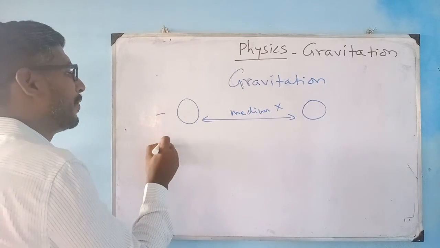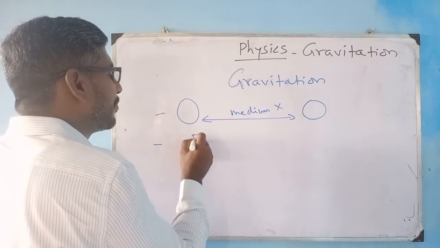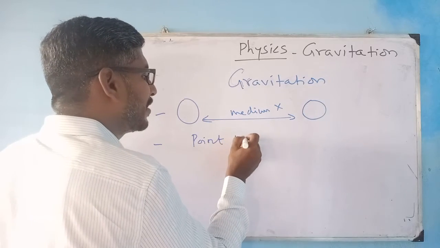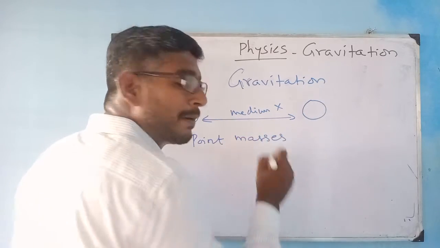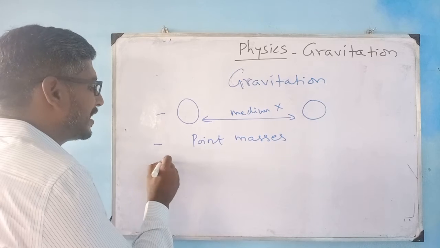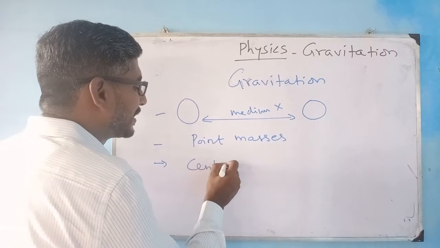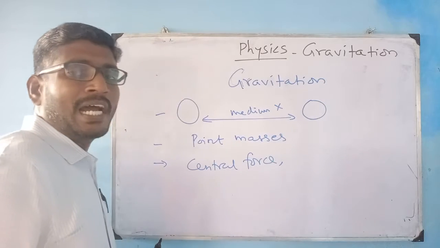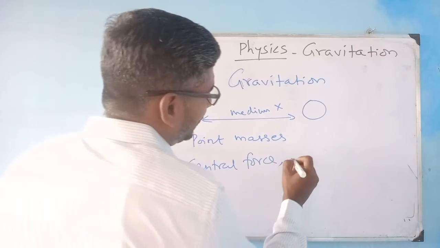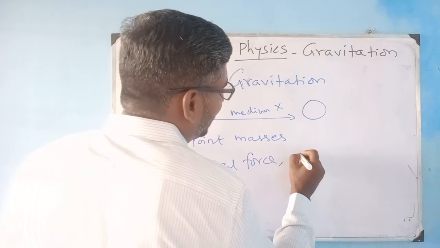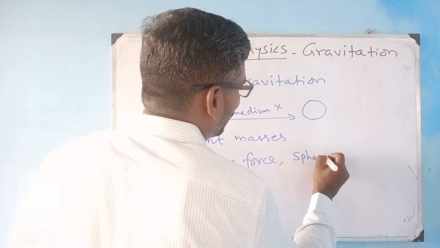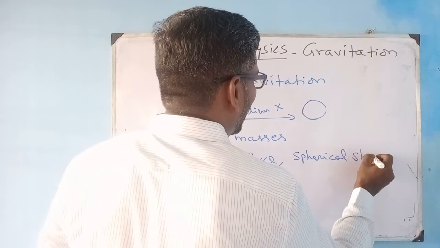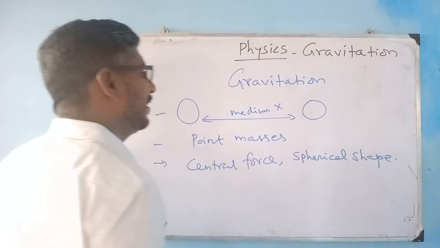Gravitational force always acts between point masses. Gravitational force is a central force, and it possesses spherical symmetry.